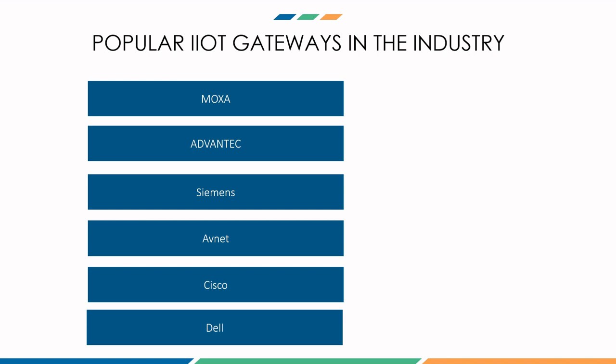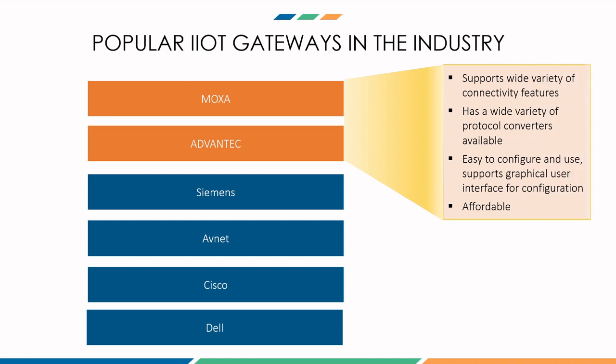So here is a list of popular IoT gateways that are being used in the industry: Moxa, Advantech, Siemens, Avnet, Cisco, Dell. There are many more, but these are some of the most widely used and the ones having the most useful features. But if you ask for a personal opinion, in my perspective, Moxa and Advantech are the most widely used and the most useful gateways. It's only my personal opinion because I have seen the features of these devices and I have personally used them in a lot of projects.